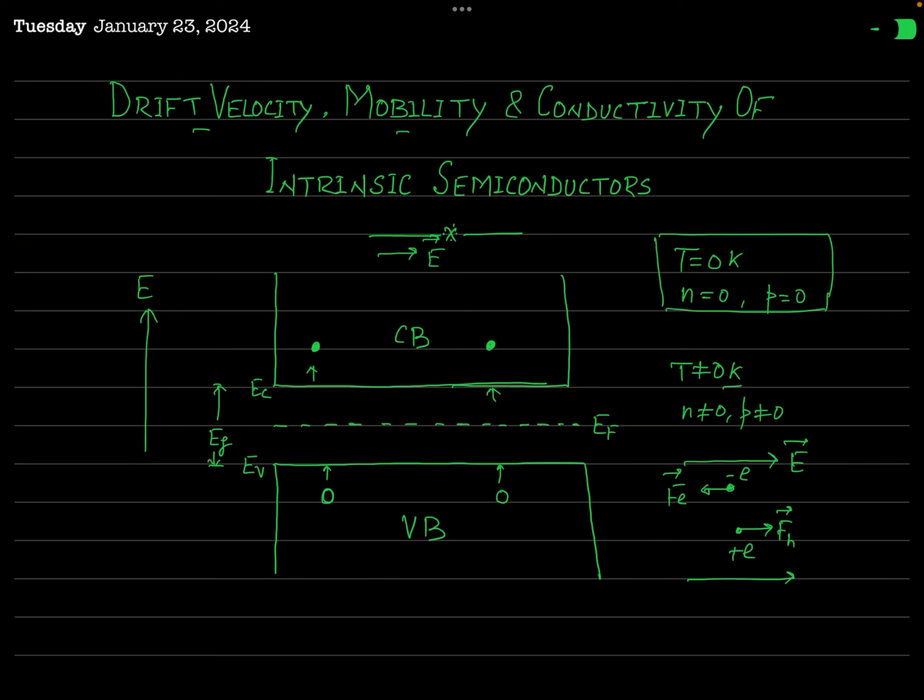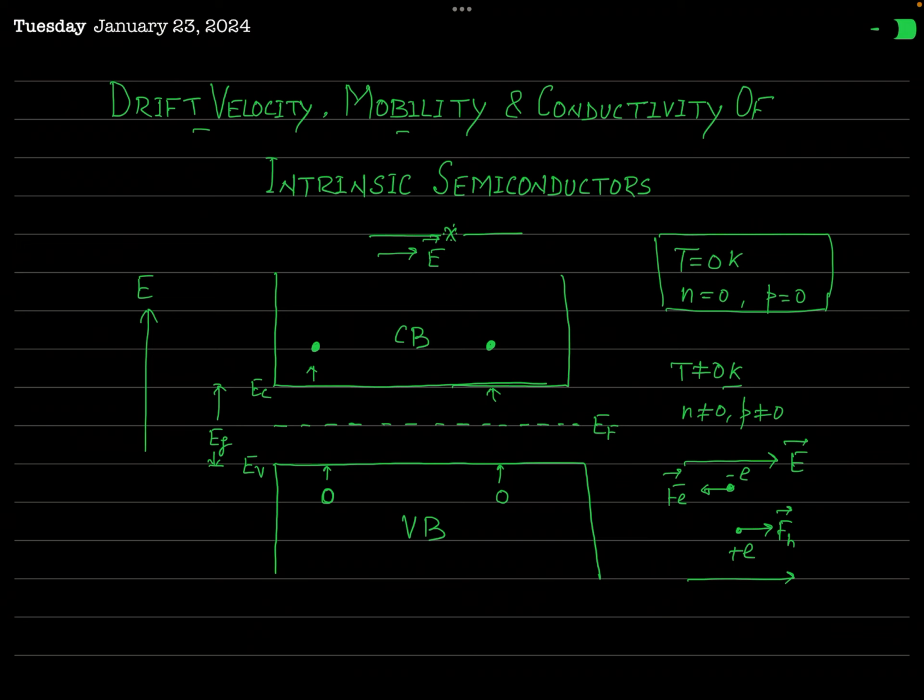Why will this velocity not increase indefinitely? Because during the motion, these charge carriers suffer many collisions due to some obstacles. And what are those obstacles with which the electrons and holes collide? They are actually the atomic nuclei present in the specimen and also the phonons.